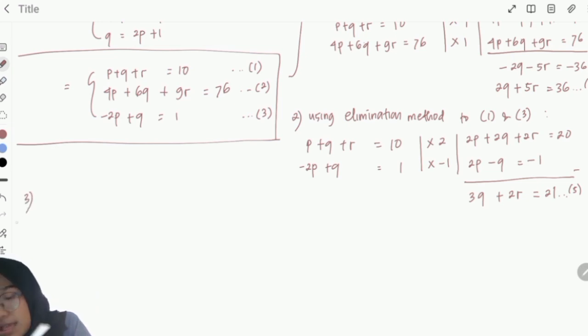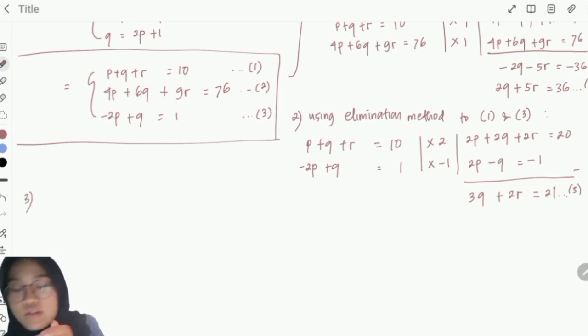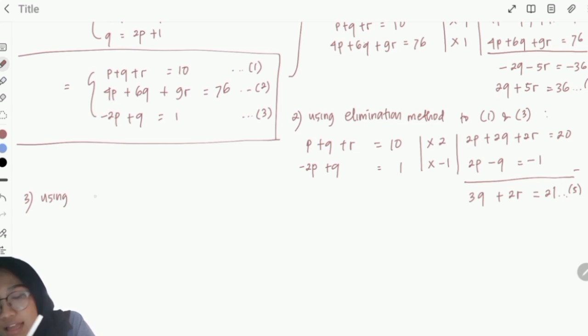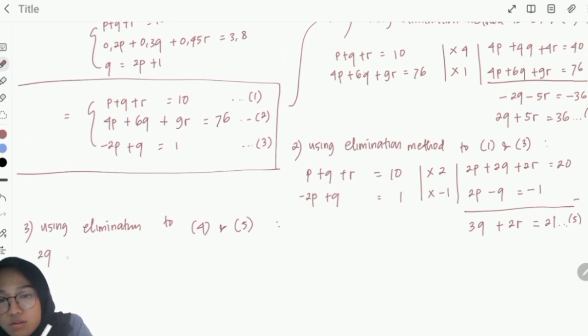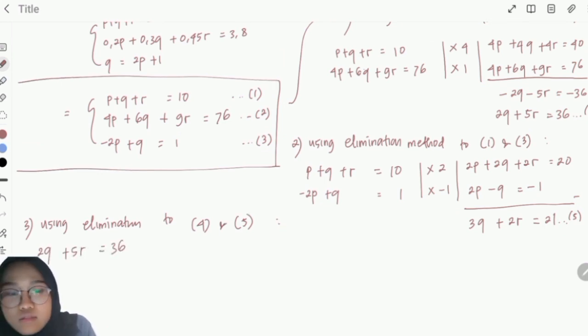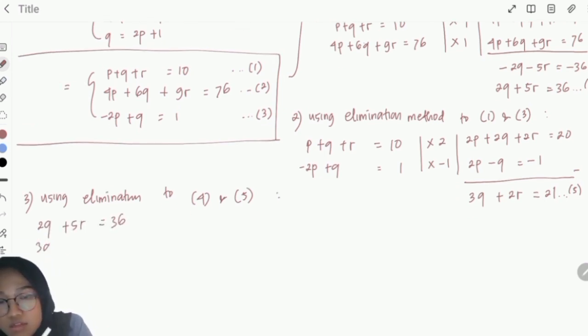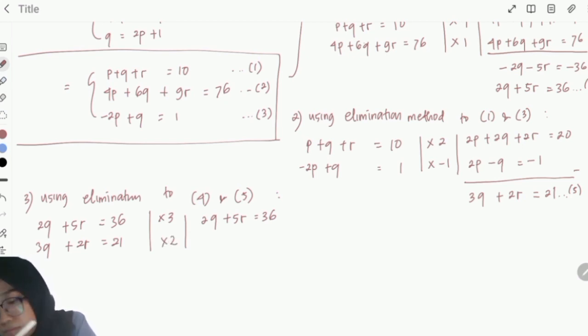And then step 3, using elimination again to equation 4 and equation 5. Equation 4, we have 2q + 5r = 36, and equation 5, we have 3q + 2r = 21. We times this one with 3 and this one with 2.